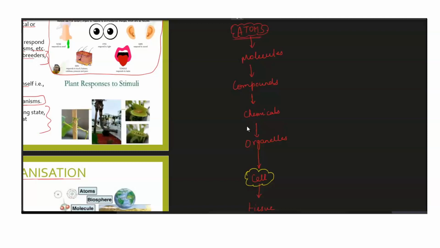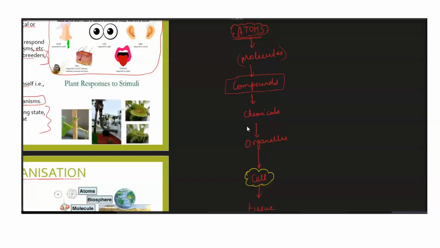We can divide the atoms also into further categories: electron, proton, neutron, and many other particles, quark particles and all. But then again, we are not going to go into that, because atoms we are considering here as the smallest unit of any living or non-living thing. So lots of atoms combine together in a fixed ratio to become molecules. Different molecules will combine together to be called compounds. I'm sure in chemistry you have heard about all these terms, so you know.